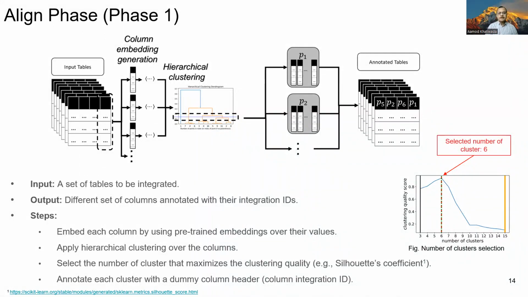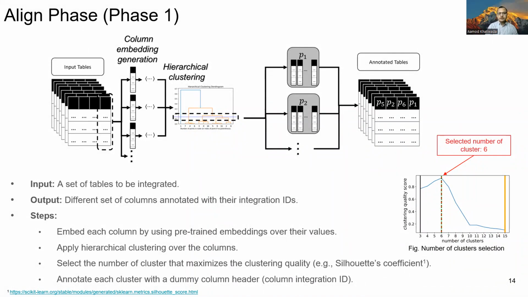After that, an important decision is selecting the number of clusters, which will be the number of columns in the integrated table. For this, we determine the clustering quality score for each number of clusters as shown in the graph. We select the number of clusters that maximizes the clustering quality score. For example, the number of clusters will be 6 as it gives the best clustering quality score in this example.